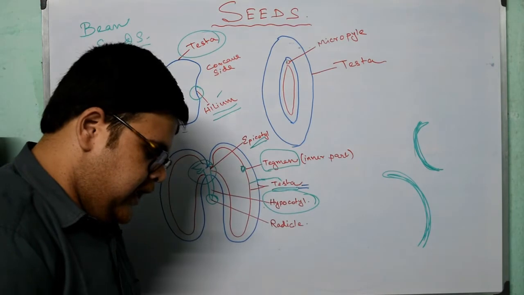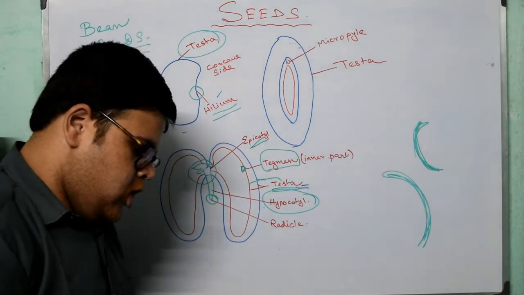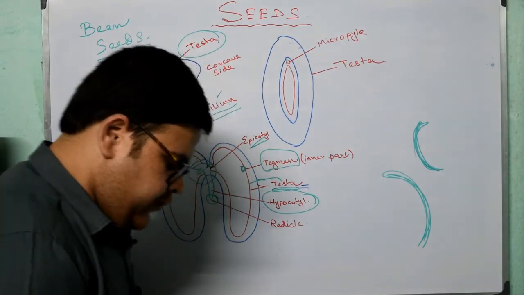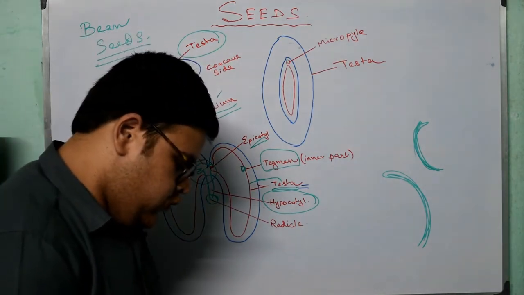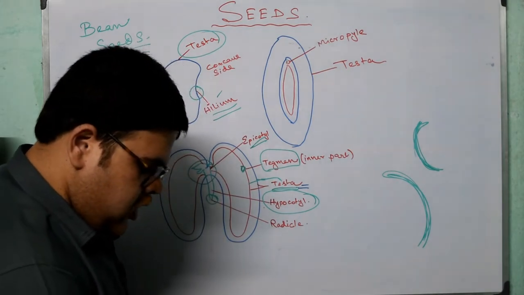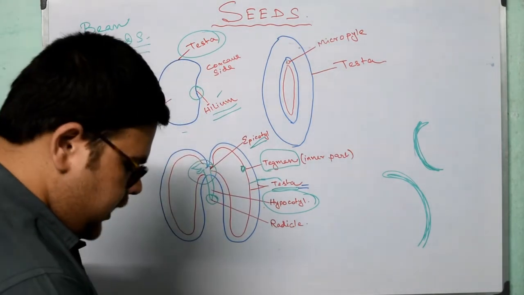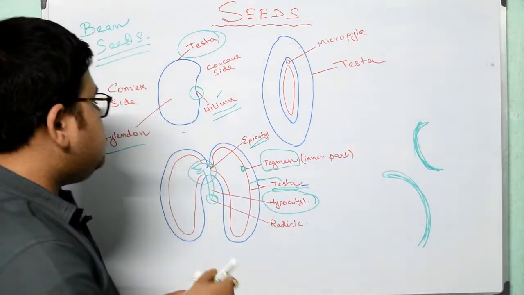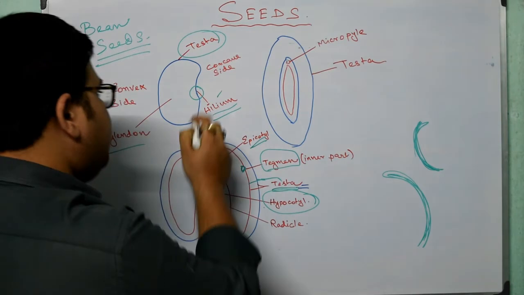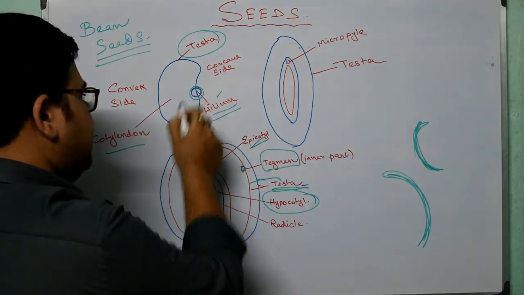Now the next is hilum. What is hilum? Hilum is a distinct whitish oval scar on the concave side of the seed. It represents the spot where the ovule, now the seed, was attached to the ovary wall through the placenta. This one is the hilum.